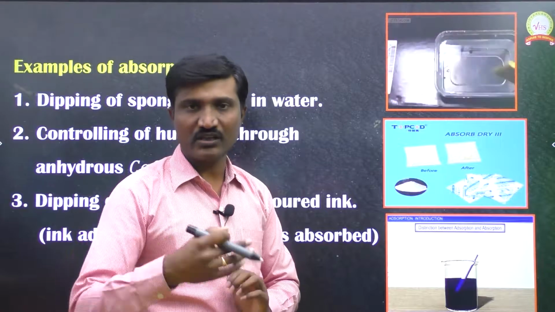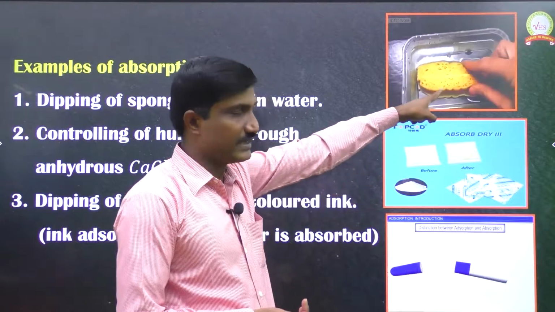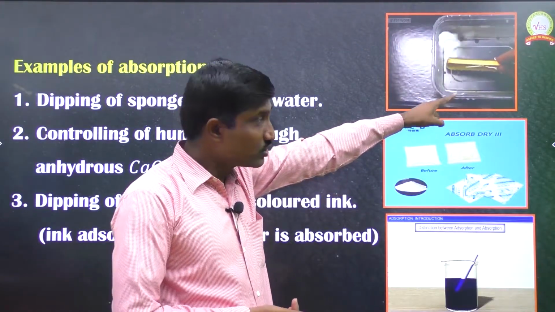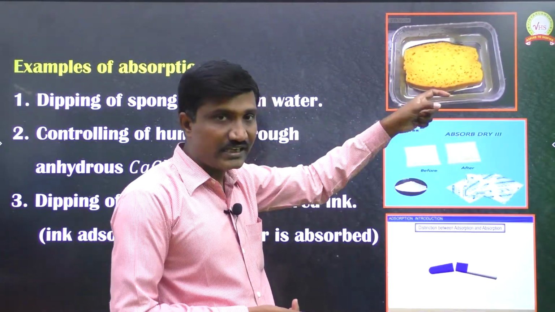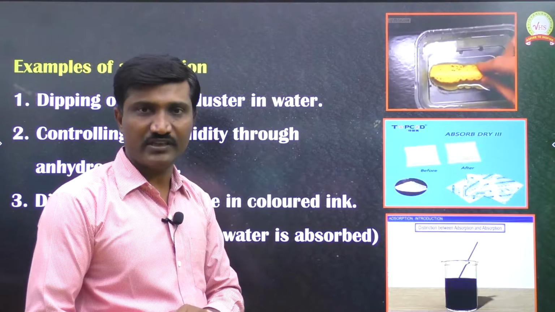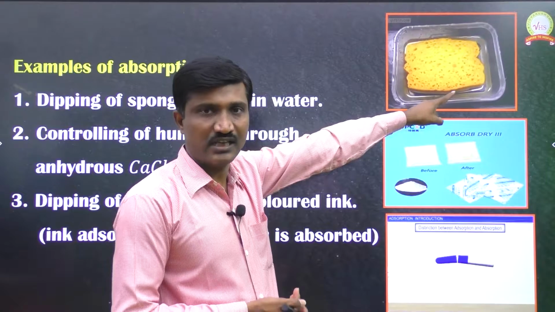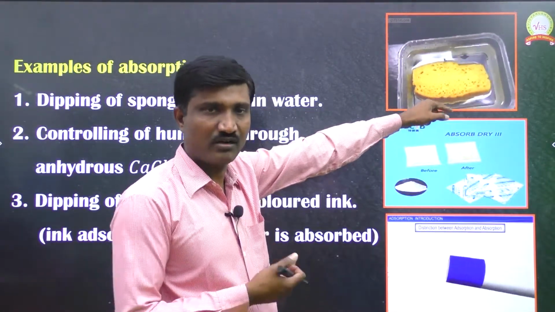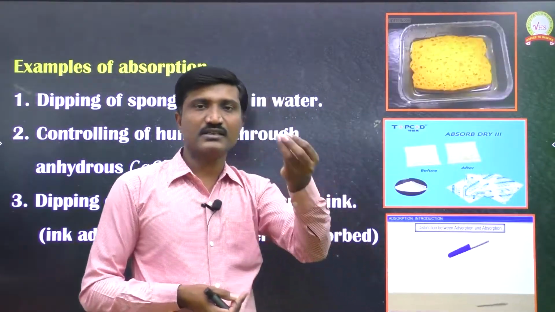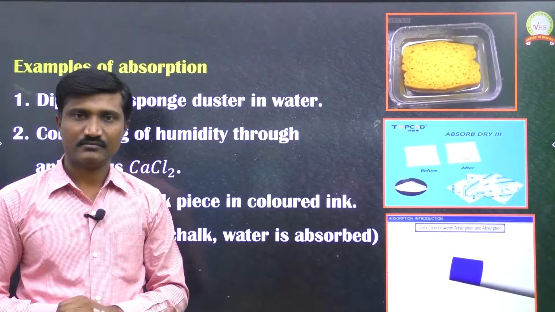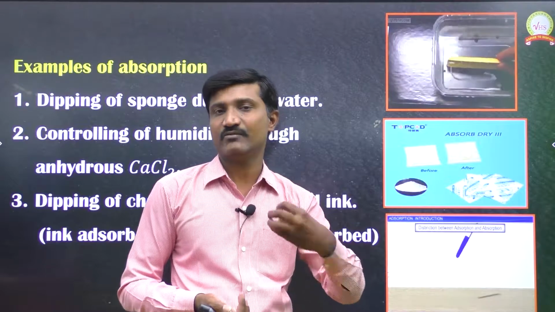When the duster is dipped into the water, the water molecules will be taken up by the duster, right? So when the duster takes the water molecules, do those water molecules enter the inside of the duster, or are they only occupying the surface? Yes, they enter the inside. This experiment we have done so many times at home, right? So when the sponge is dipped in water, the water molecules enter the inside of the duster. Clear? Since water molecules enter the inside of the duster, that inside is nothing but the bulk.